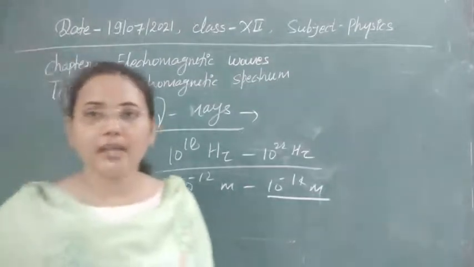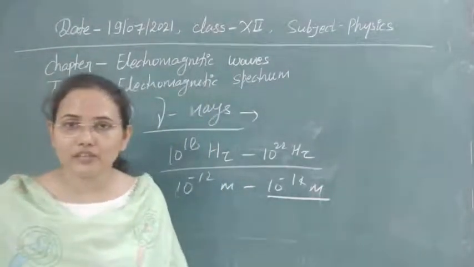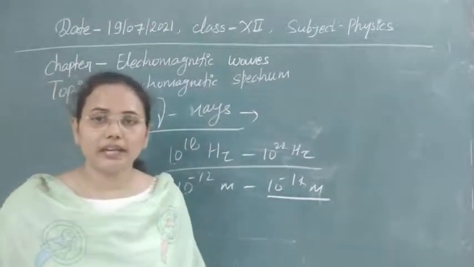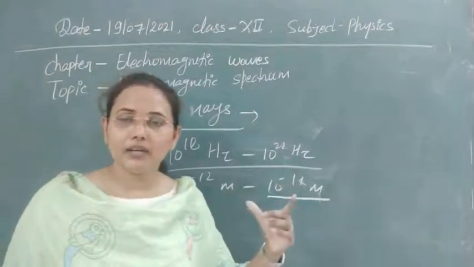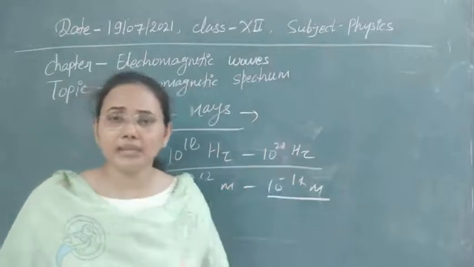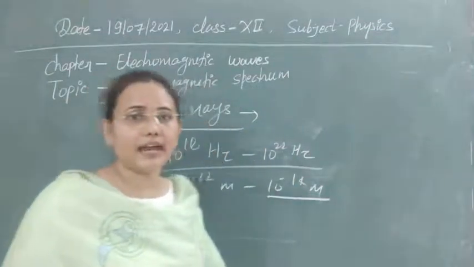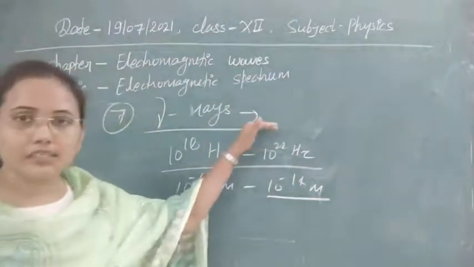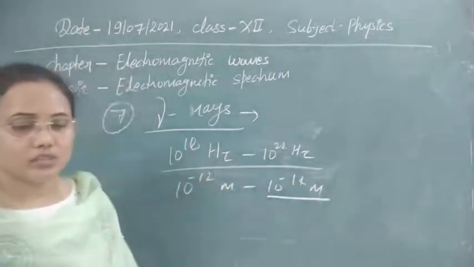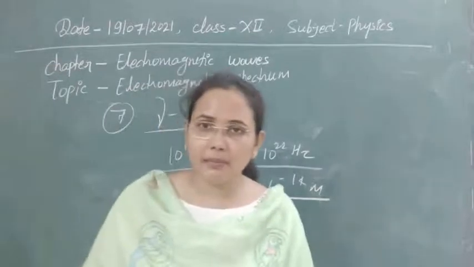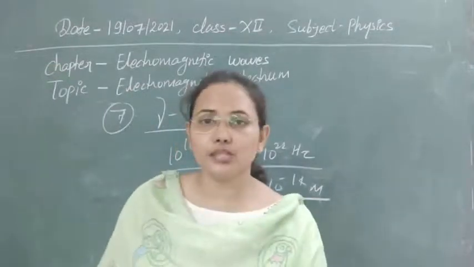And for the radio wave, as it has the longest wavelength, I have told you its uses already. For the longest wavelength we were getting 10 to the power 7 meter, and here gamma rays are the most energetic and have the highest frequency. So these are the first properties of gamma rays. Now let's see what the uses of gamma rays are.